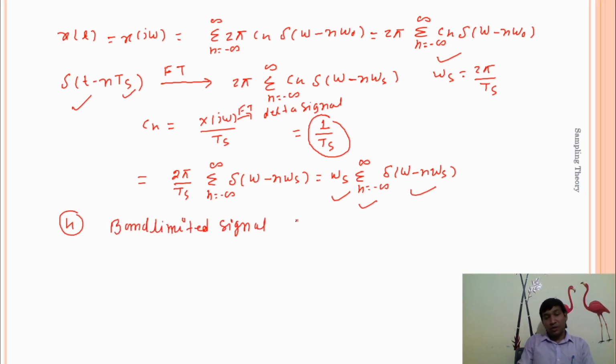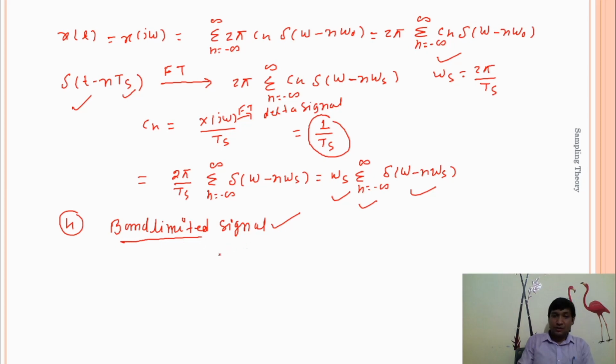What do you mean by band limited signal? For the sampling theorem, we will use only band limited signals, because a band limited signal can be reconstructed back. So here we use only band limited signals. So what do you mean by band limited?